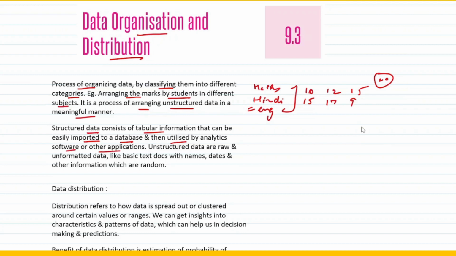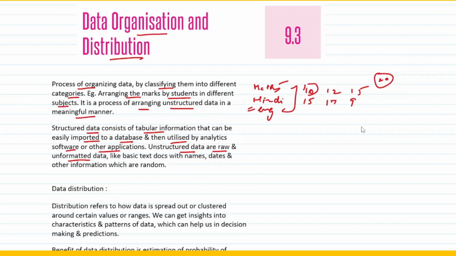So analytic software can use this structured data and convert it into information for proper decision making, right? Whereas unstructured data is basically raw and unformatted data. If I simply say he scored 10 in maths, that doesn't speak much, so that is unstructured data. But when you culminate this unstructured data into a more organized form, that becomes structured data.